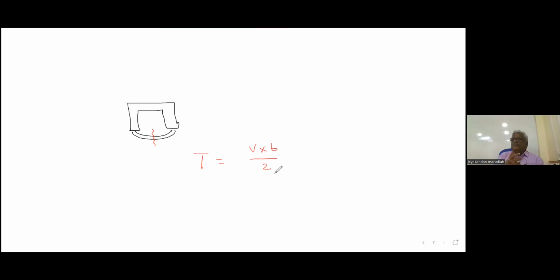How will the question be? If the UT thickness gauging is calibrated at 100 degree Fahrenheit, or say 80 degree Fahrenheit, and the part temperature is 600 degree Fahrenheit, which of the correction factors should be used? Calibration 80. What is our part temperature? 600. So for the answer, they will give options. Option A, the measured thickness should be reduced by 6%. Option B, measured thickness should be increased by 6%. Option C, measured thickness should be reduced by 5%. Option D, measured thickness should be reduced by 6%. Which is the correct answer?